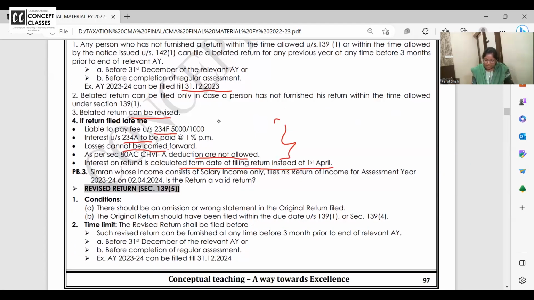Simran, whose income consists of salary income, only files return for assessment year 23-24 on 2nd April 24. Is the return valid? Answer is no. Because for 23-24, you have to file the return by December 23 at the latest, over and out. In April 24, there is no chance of filing the return. If you miss this December, there's a concept of updated return that you can file. But that's a different concept; belated return you cannot file.